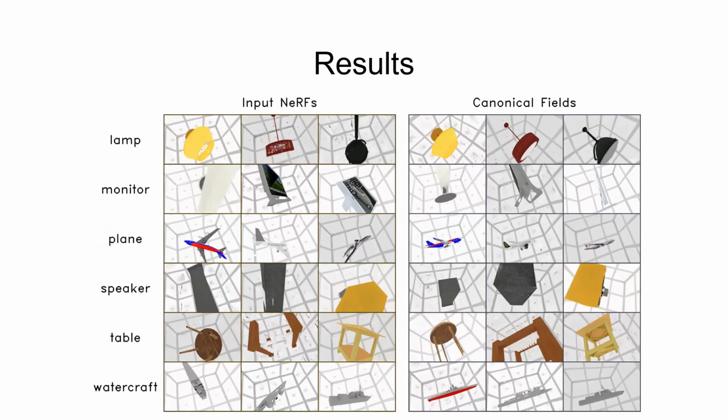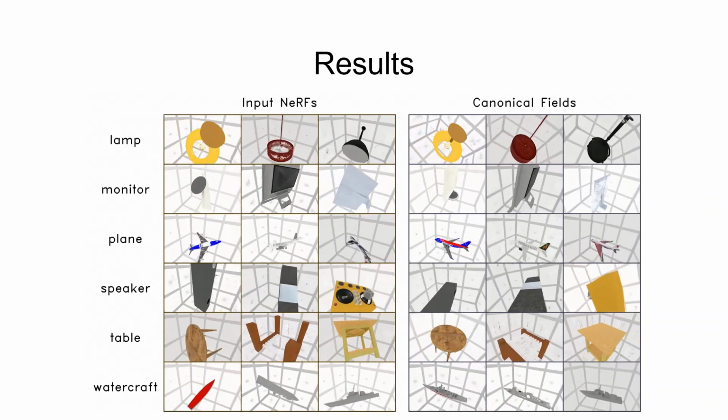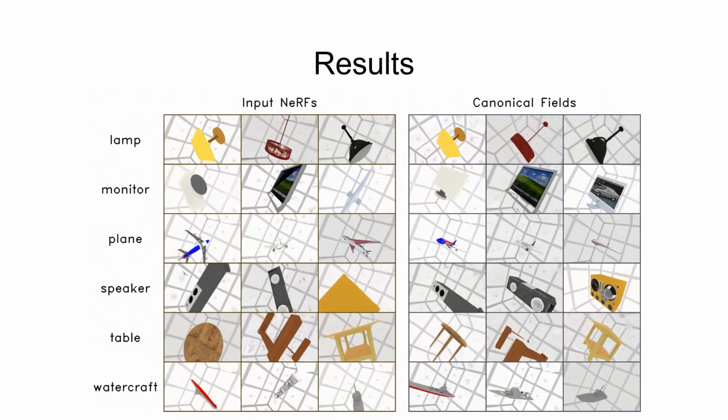Here, we show a few more results from our work. We clearly observe the consistency in the orientation of the instances for the 6 categories displayed here.